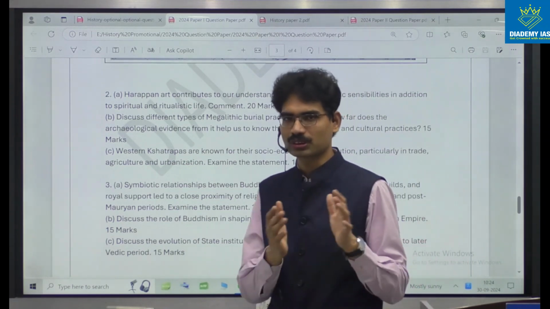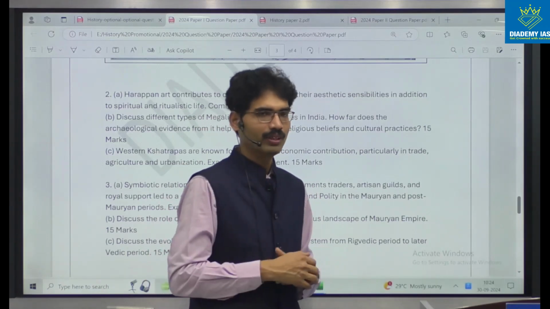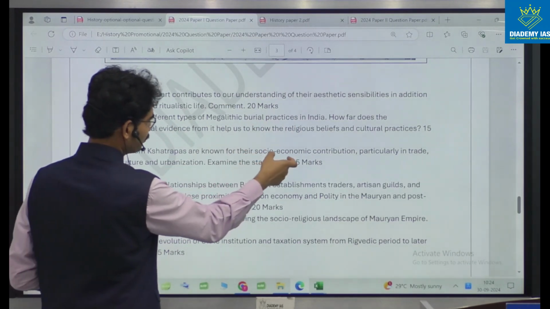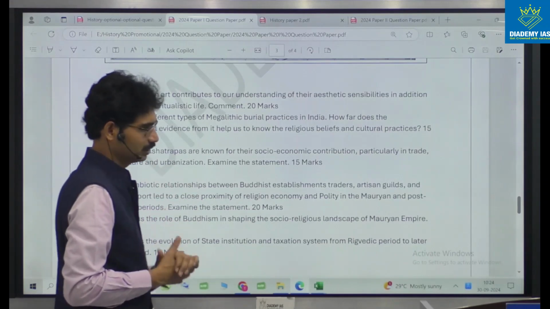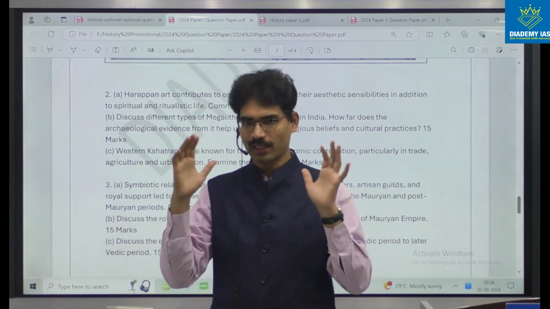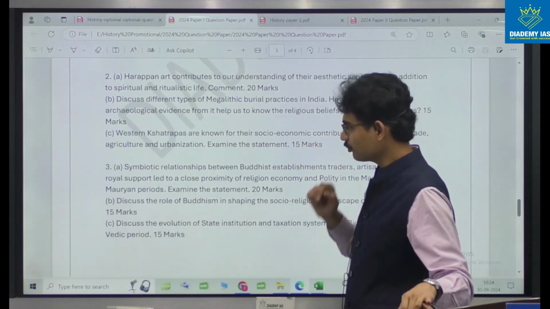So this question is about society and economy. The time period is that of the Shakas; Western Kshatrapas are nothing but Shakas. They are known for their socio-economic contribution, particularly in trade, agriculture, urbanization. So visualize the geographic location in which areas they had control and write about society and economy.